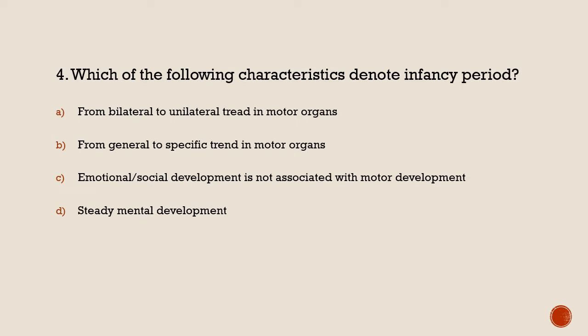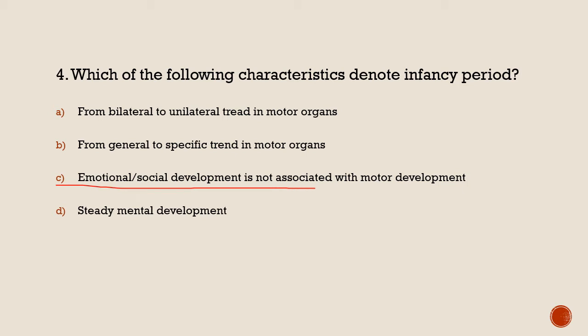Fourth question, which of the following characteristics denote infancy period? So here there are four options. First, from bilateral to unilateral trend in motor organs. Second, from general to specific trend in motor organs. Next, emotional social development is not associated with motor development. Four, steady mental development. So, which of the following characteristics denotes infancy period? So, your answer is C.